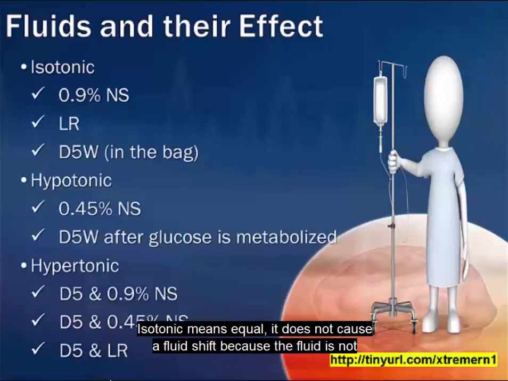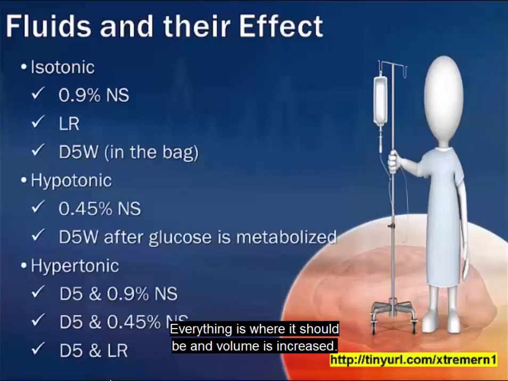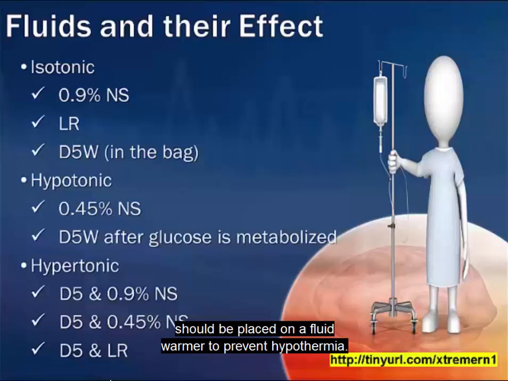Isotonic means equal. It does not cause a fluid shift because the fluid is not in the cell and it's not out of the cell. Everything is where it should be and volume is increased. Fluids given to trauma patients, especially those to be given in large volume, should be placed on a fluid warmer to prevent hypothermia. Hypotonic fluids cause the fluid to shift into the cell.